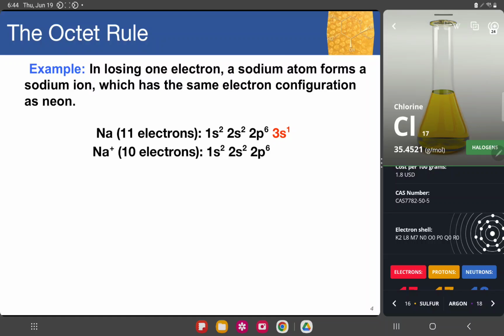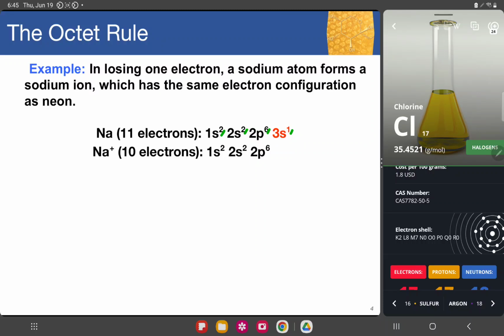So how does a certain atom, such as sodium, which is usually on its stable metal form, because it's not a charged particle, usually have 11 electrons? If you search on our periodic table, sodium has 11 electrons. Let's count from the electron configuration: 2 plus 2 is 4, plus 6 is 10, plus 1 is 11.